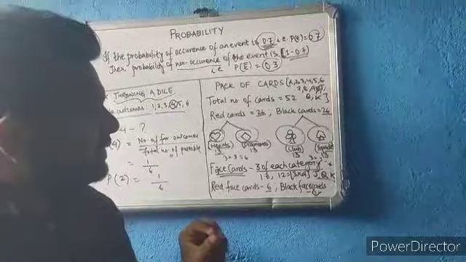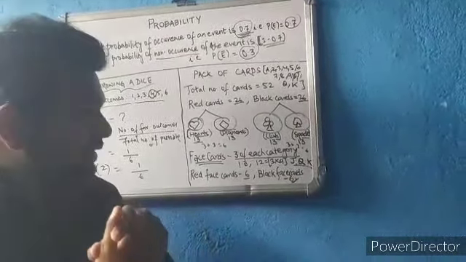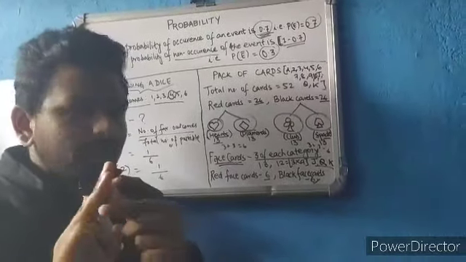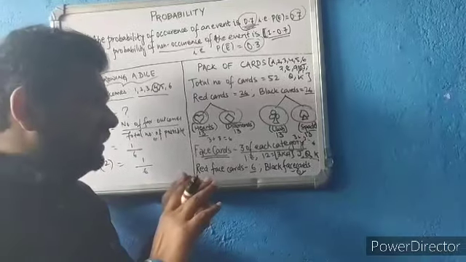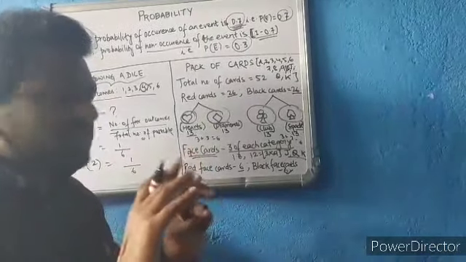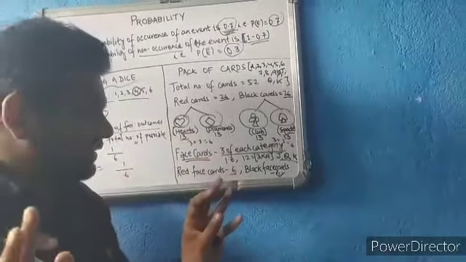If it's not clear, let me recapitulate again. Total number of cards 52, red cards 26, black cards 26. The red cards are divided into hearts and diamonds, 13 each. Black cards are divided into clubs and spades, 13 each.